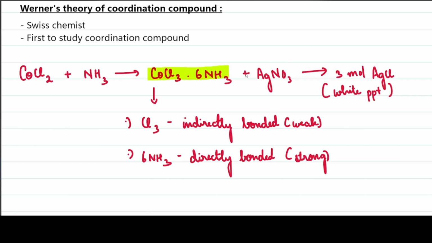Now he rearranged this compound, CoCl3·6NH3, as [Co(NH3)6]Cl3. What he did is he put the directly bonded NH3 into the square bracket and the indirectly bonded Cl3 minus outside the square bracket. So this is how he rearranged it. This is the first coordination compound formed by Werner.